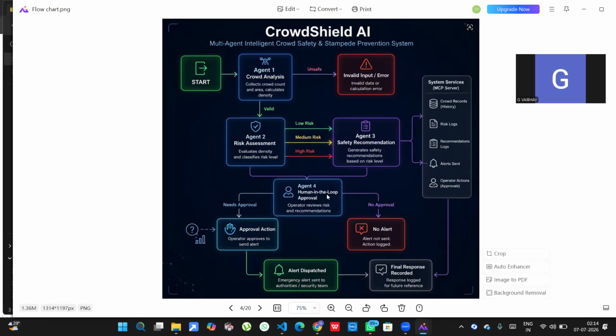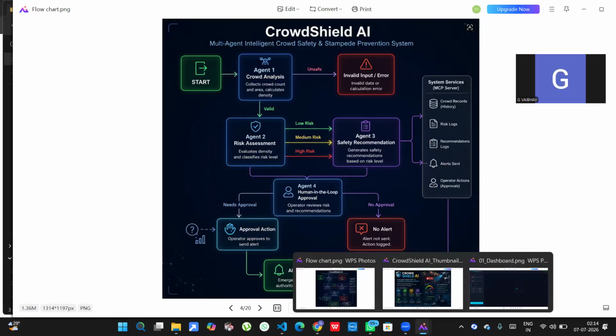Instead of allowing AI to automatically send alert notifications, the system asks the human operator to review the recommendations. If the operator approves, the alert is dispatched. If the operator rejects, the event is simply recorded and no emergency notification is sent. This human approval approach combines AI automation with human judgment, making the system safer, more reliable, and suitable for emergency management.